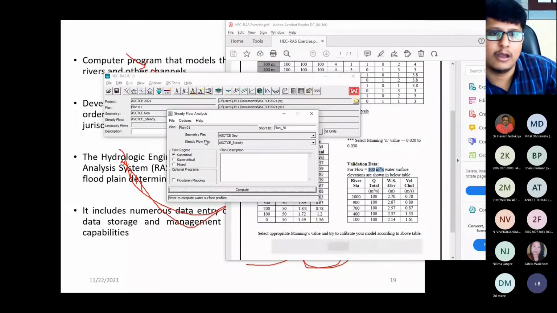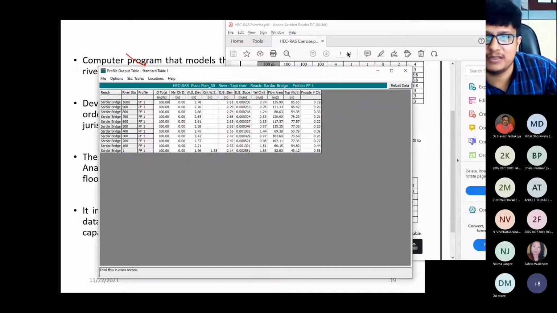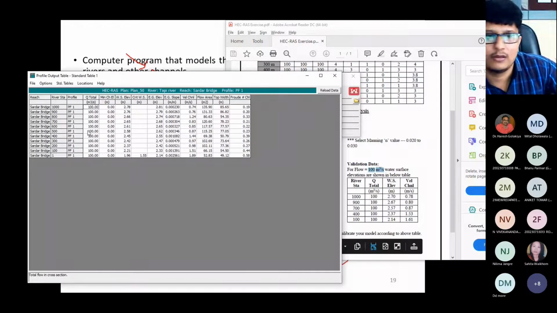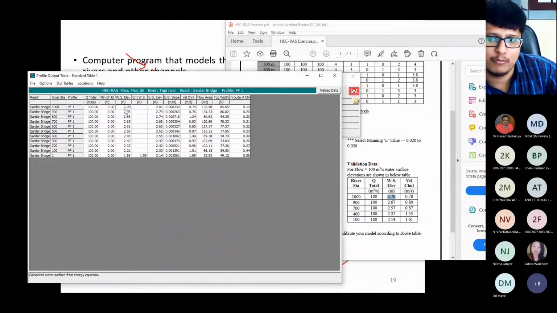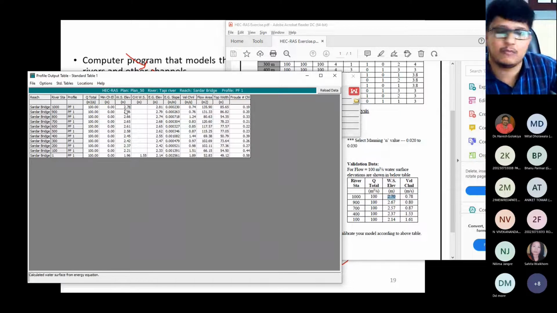Computation is done. Now go to results and check the result. You can see at 1000 the value is 2.70, but my output is 2.78, 2.76, right? It means that the value of Manning's n will get changed, right? It means it's more than the required value. So we need to reduce the value of Manning's n, right?